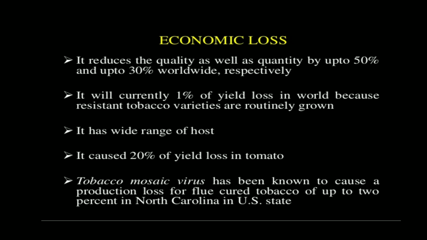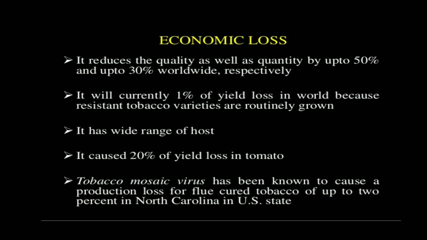It has a wide range of hosts. This tobacco mosaic virus was first found in tobacco, that's why the virus is named tobacco mosaic virus, but it can infect other plants also, like papaya. So this virus has a wide range of hosts. It means it is not host specific, not restricted to one particular host. It can infect different kinds of host plants.